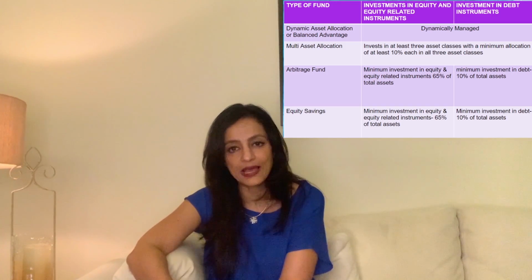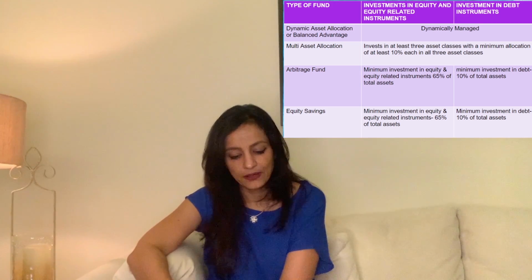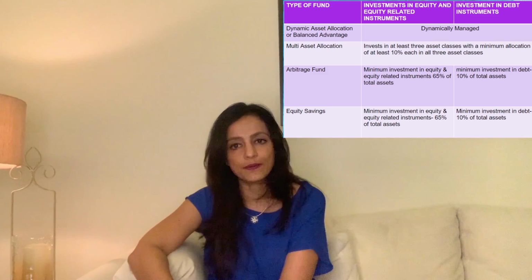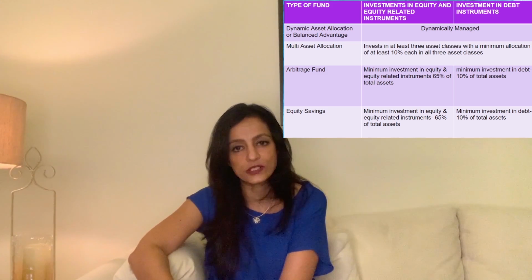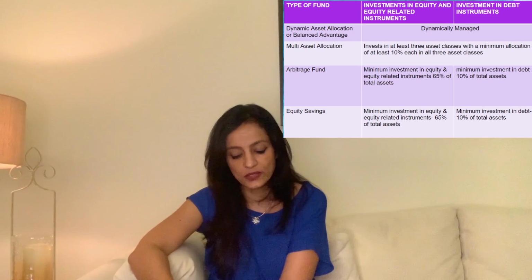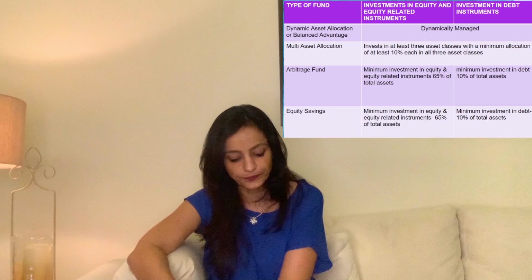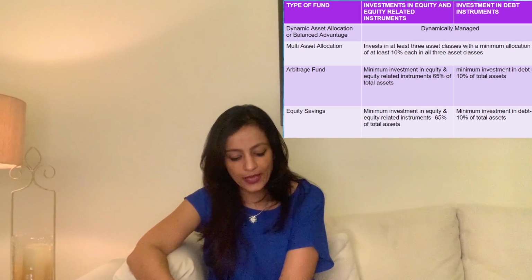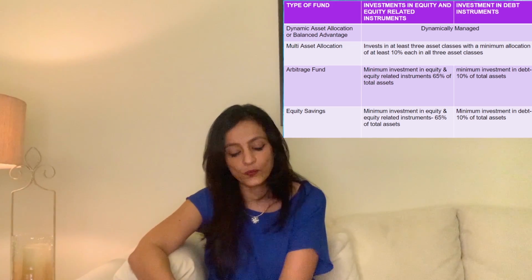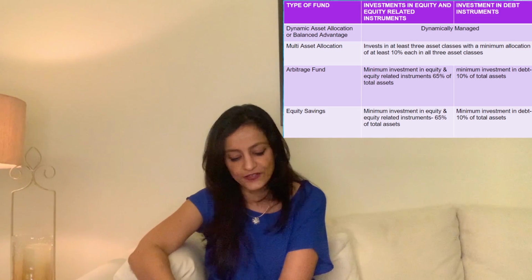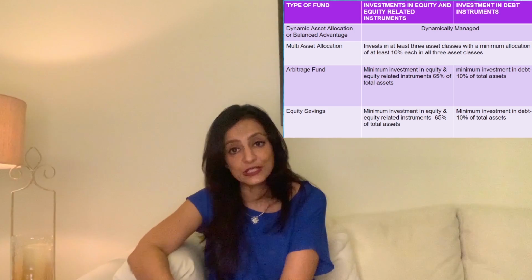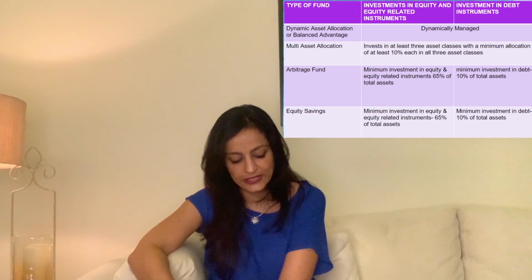There is a fourth category of funds called dynamic asset allocation funds. We also call them balanced advantage funds. SEBI does not define the minimum and the maximum limit of equity or debt here. It leaves it to the discretion of the fund manager. Equity savings fund, SEBI says the minimum in equity and equity related options in these funds should be 65%. The minimum in debt in this category should be 10%.